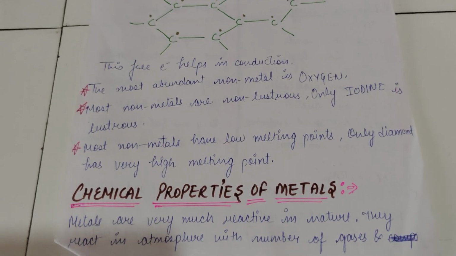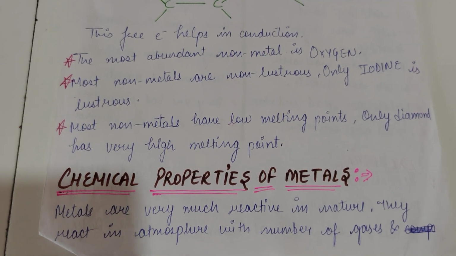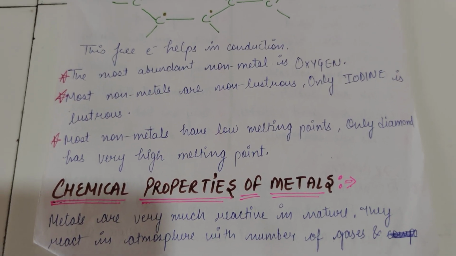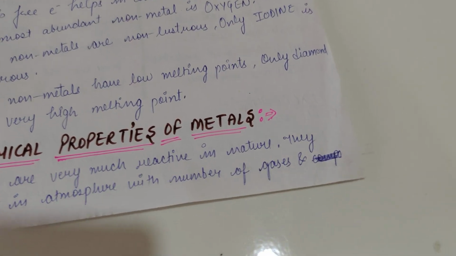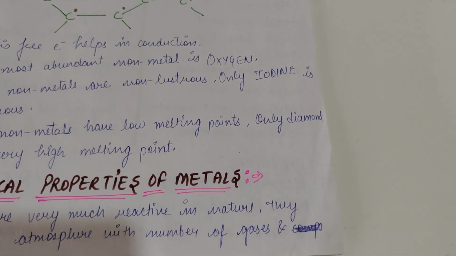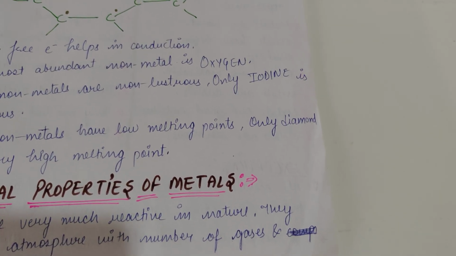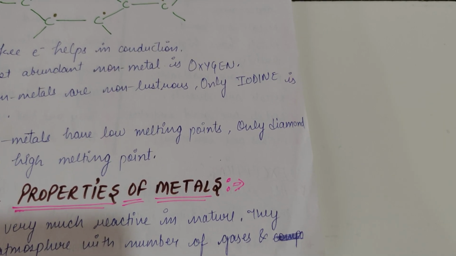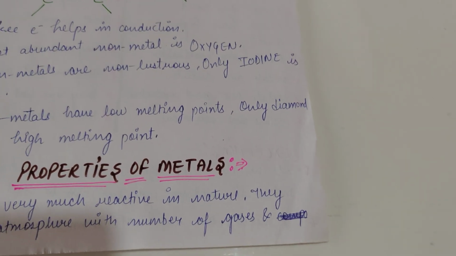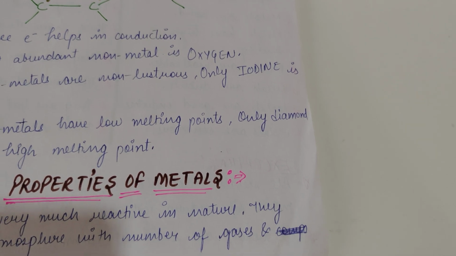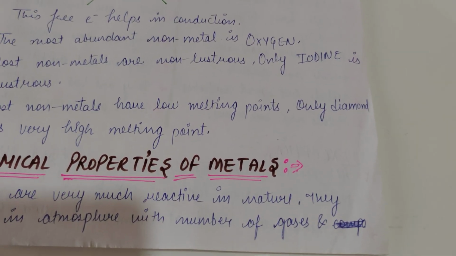So students, in this video we are going to discuss the chemical properties of metals. As we know, metals are very reactive. This knowledge we have from our previous chapter, periodic classification, in which we know that metals have a valency of 1 or 2 and they are bigger in size, so they can easily release electrons. It means that they are very reactive, because if they release electrons they will form ions, of course. So that's why they are very reactive.